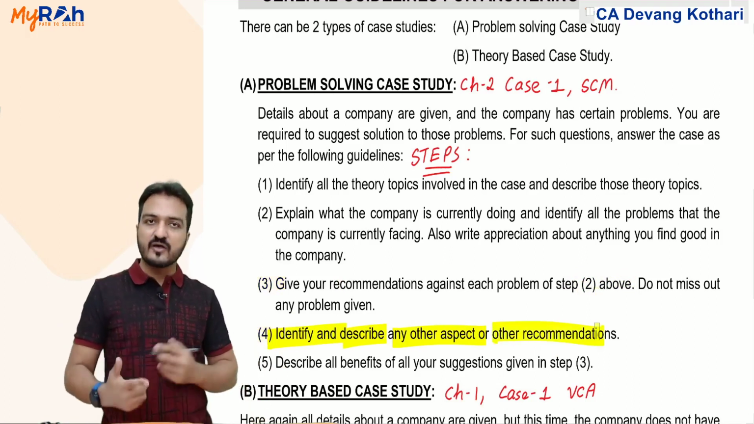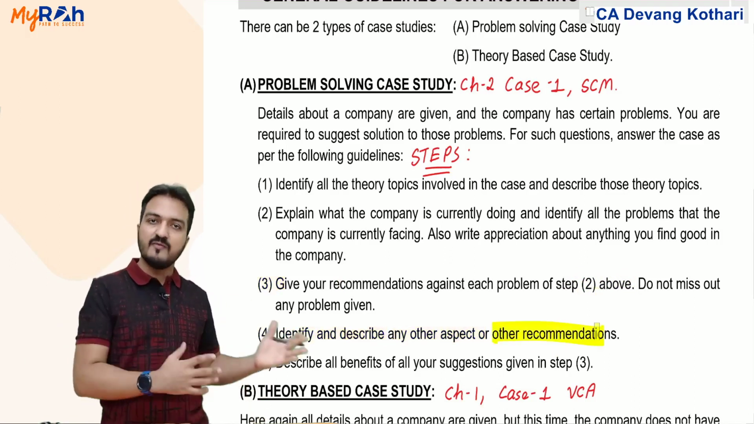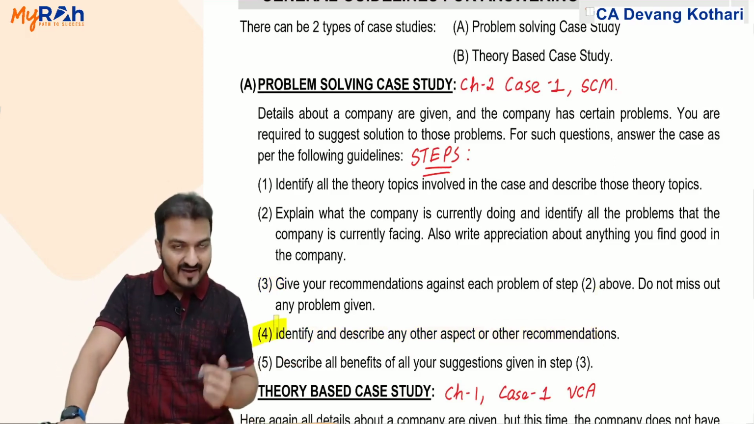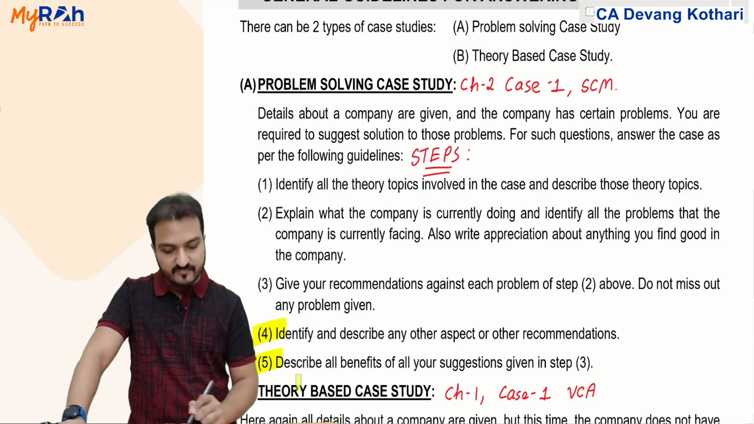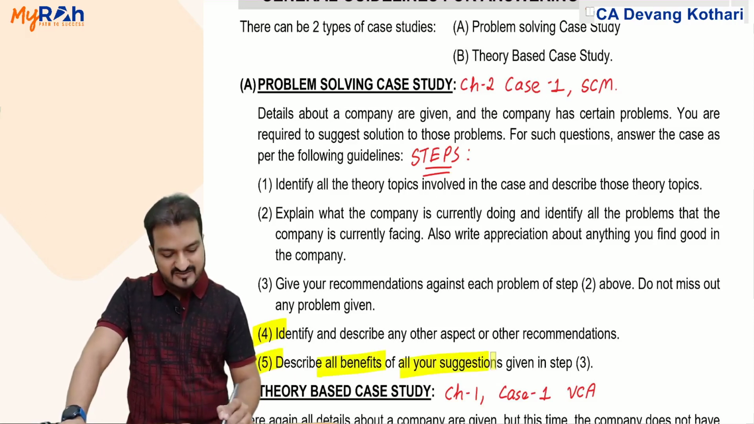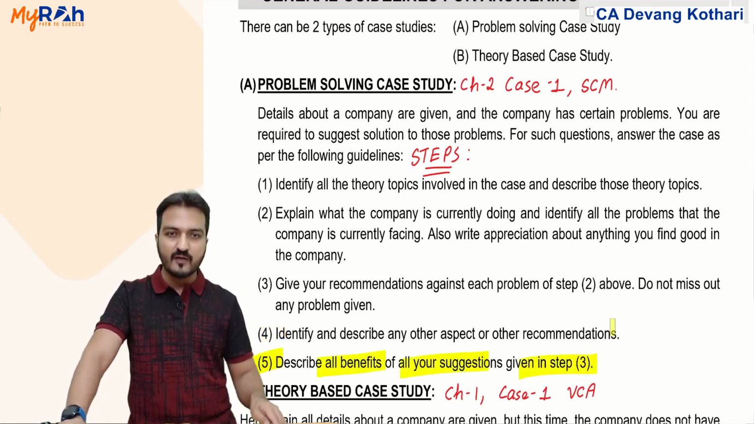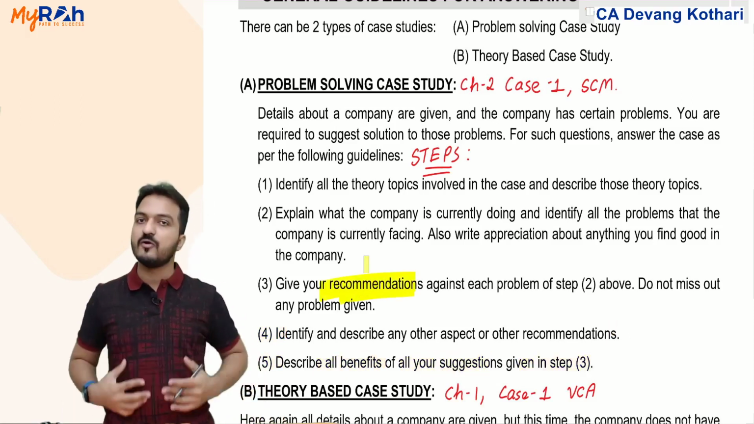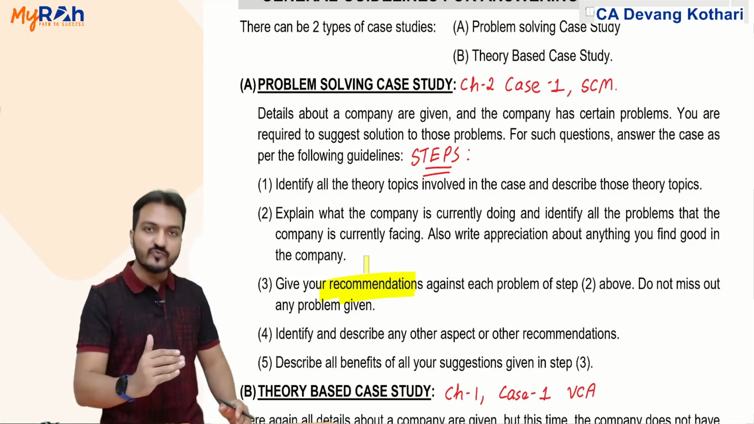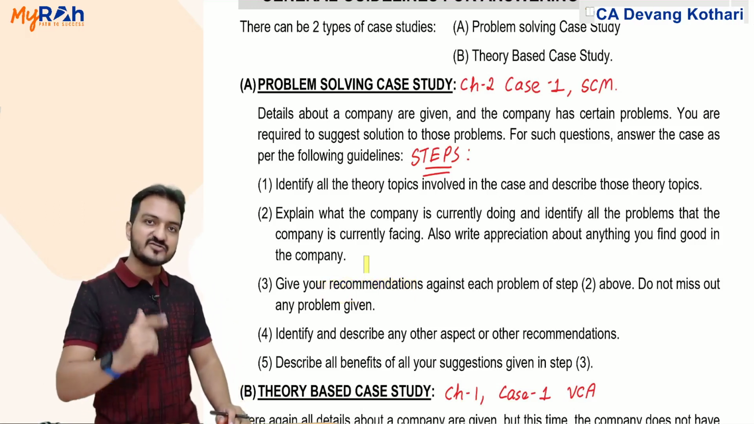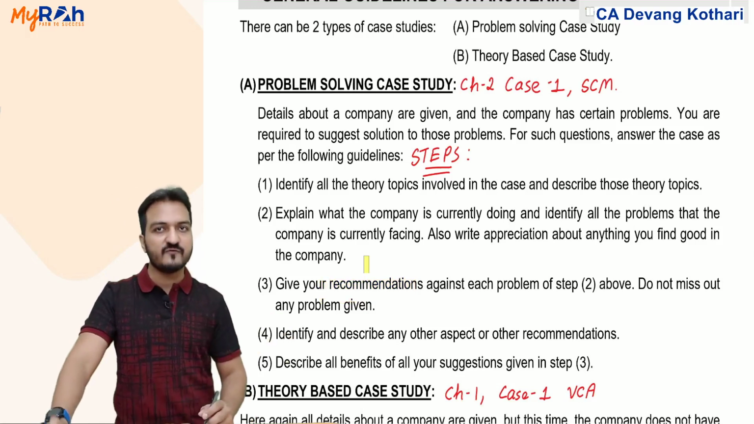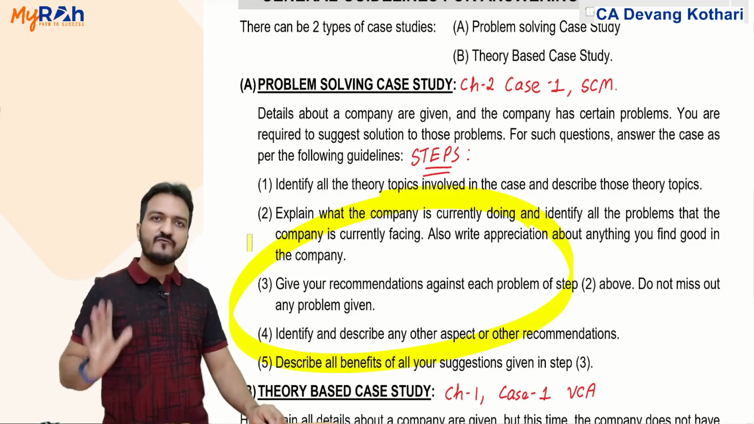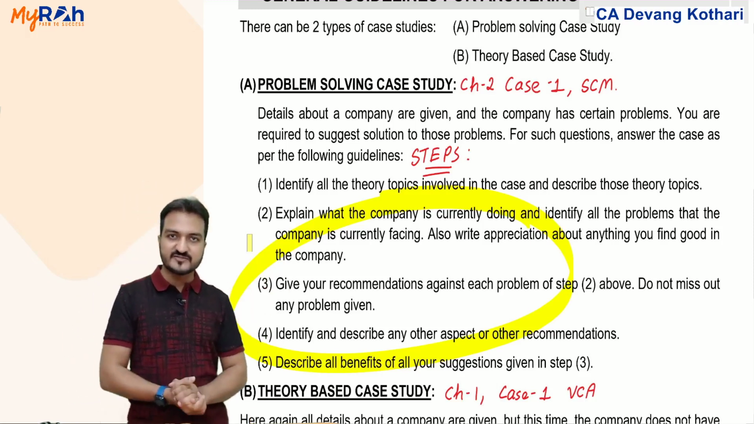If you have any extra recommendation other than the problems given, then you mention that over here. That is step 4, if you can think of any. And step 5, describe all benefits of your suggestions given in step 3. You gave your recommendations there. You also write that if the company follows my recommendation, then these will be the benefits. Mention the benefits of my recommendation in that 5th step. These 5 steps will help you draft a good enough answer for problem solving case studies.